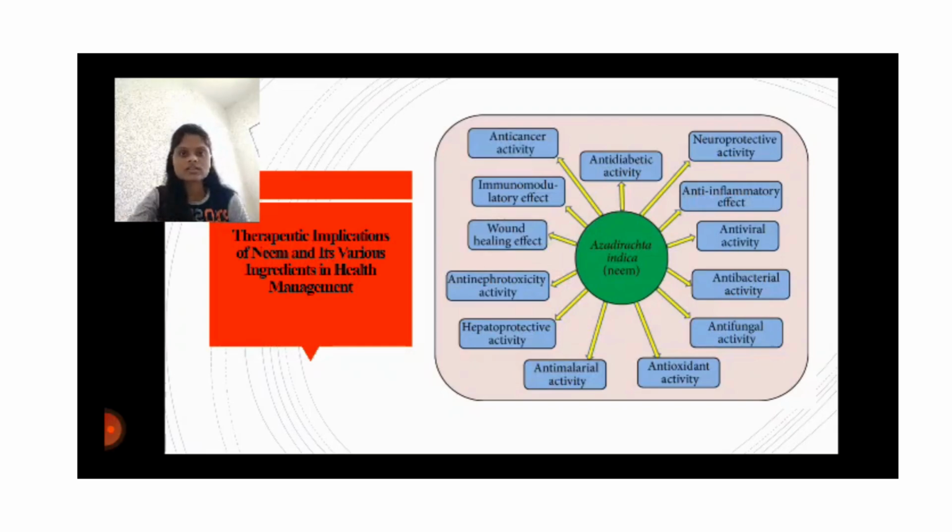Then antioxidant activity. Free radicals and reactive oxygen species are one of the main culprits in the genesis of disease. Neutralization of these free radicals is one of the important steps in preventing disease. Leaf and bark extracts of neem show a significant role in preventing disease through their antioxidant properties. Then we will see the anti-cancerous activity.